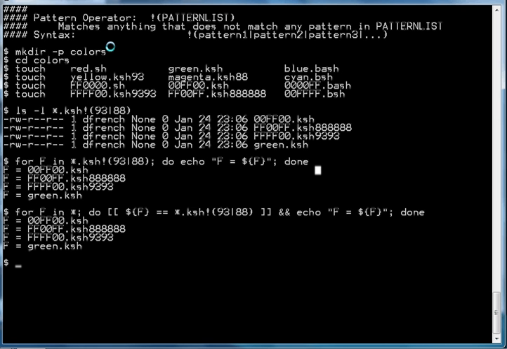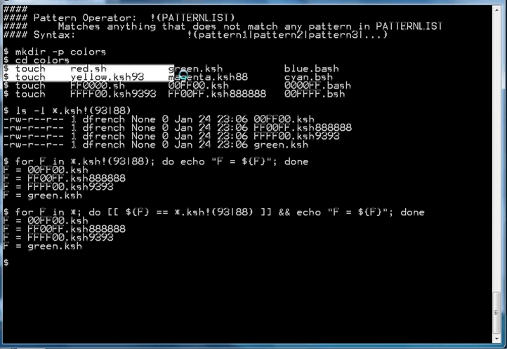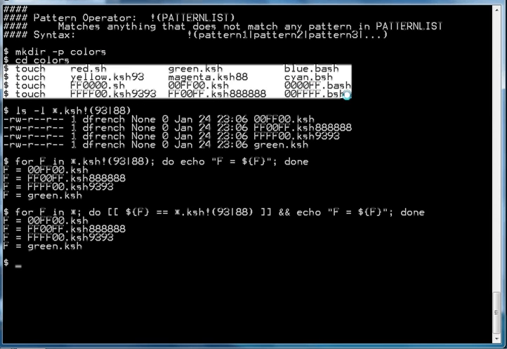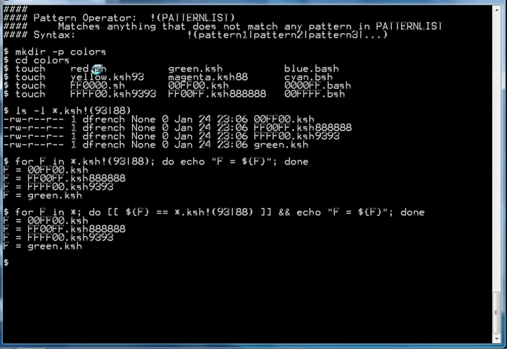To illustrate how this pattern operator works, we're going to create several files in a directory and try pattern matching against those files. You'll see that these files have various extensions.